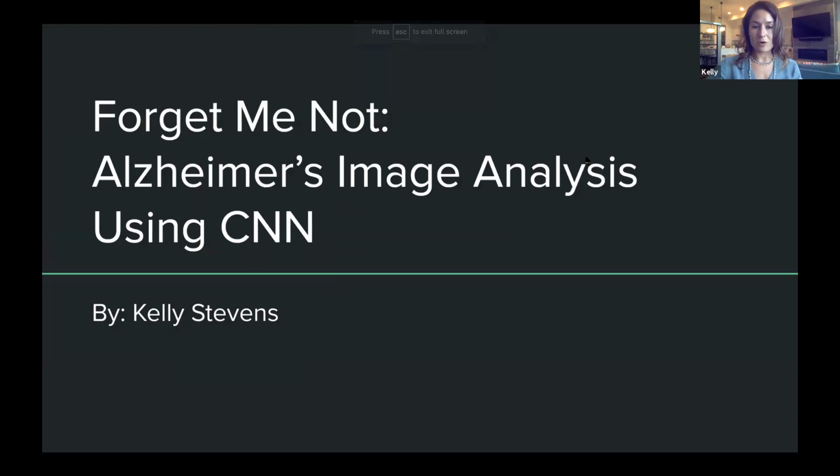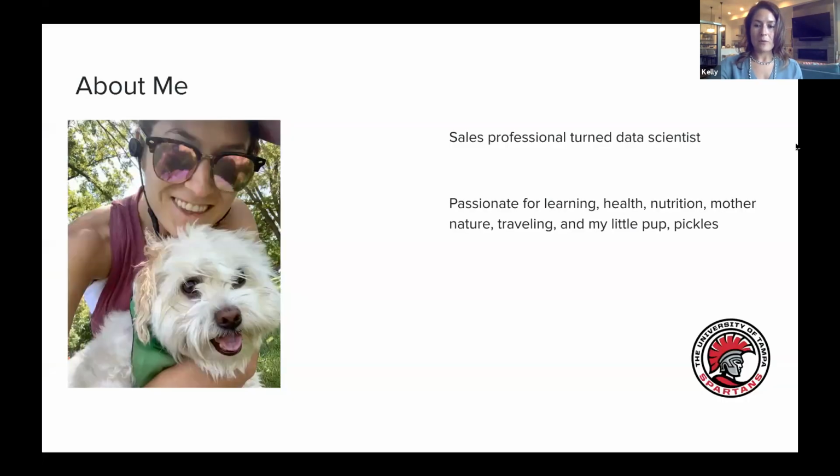Stevens, and my project is called Forget Me Not. It's an Alzheimer's image analysis using a convolutional neural network. Now, a little bit about myself. I'm a sales professional turned data scientist, and I have a passion for learning, health, nutrition, and my little pup Pickles.